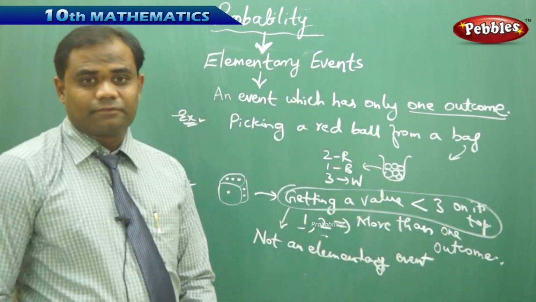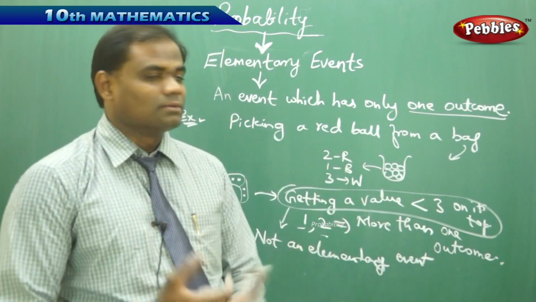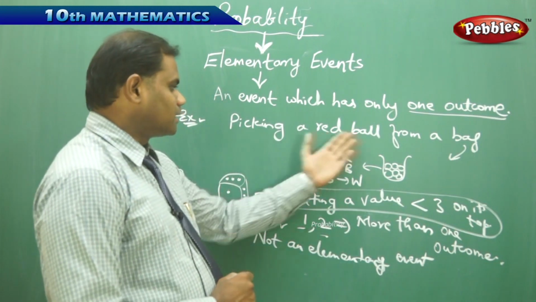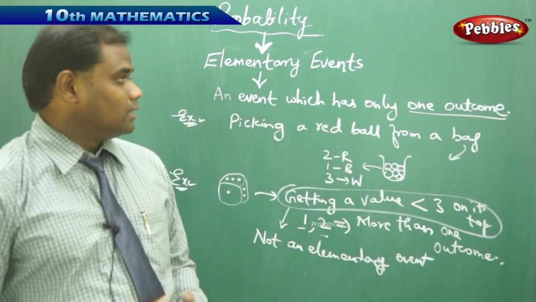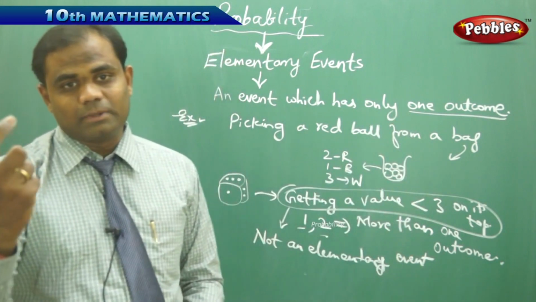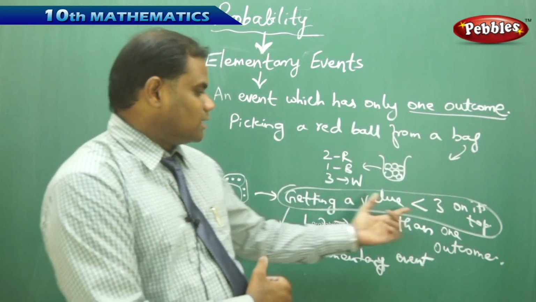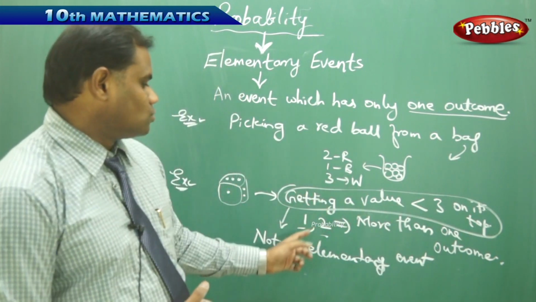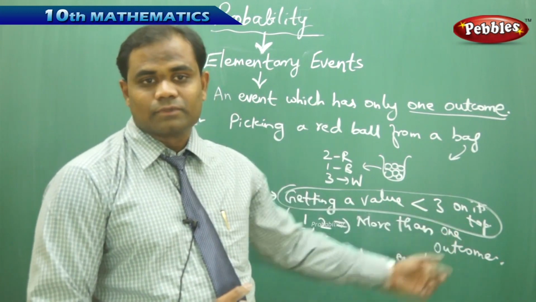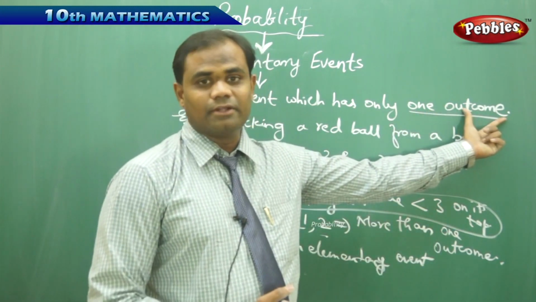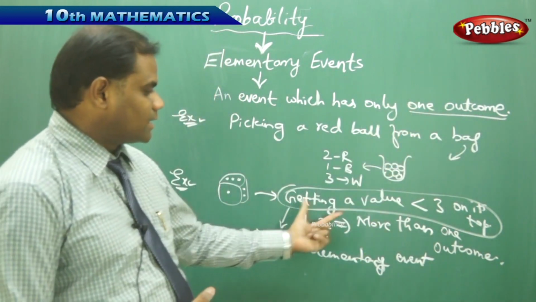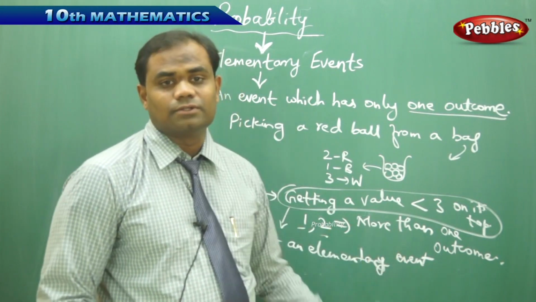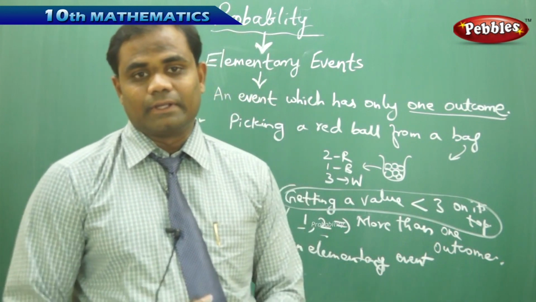So like this, we understand the difference by identifying the number of outcomes in the event. Picking a red ball from a bag is purely an elementary event because there's only one outcome, picking up only the red ball. Getting a value less than 3 on the top of the dice is not an elementary event because we can get two values, either 1 or 2. So there are two outcomes which contradict the definition, and hence throwing a dice and getting a value less than 3 on its top is not an elementary event. Two outcomes, 1 and 2, is how we understand elementary events.